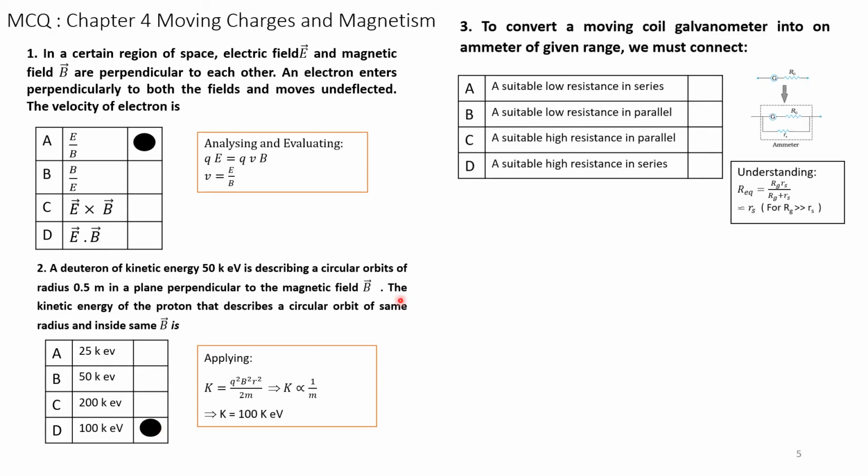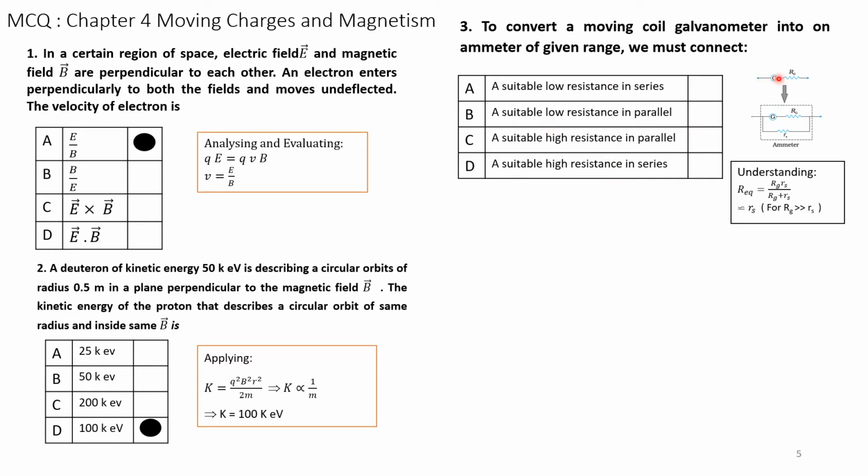Next question. To convert a moving coil galvanometer into an ammeter of the given range, we must connect. You have to select the correct option. Four options are given. We know very well. Please see the diagram.